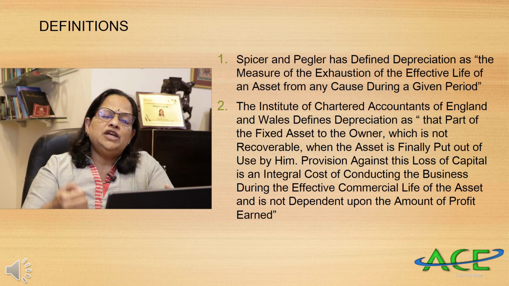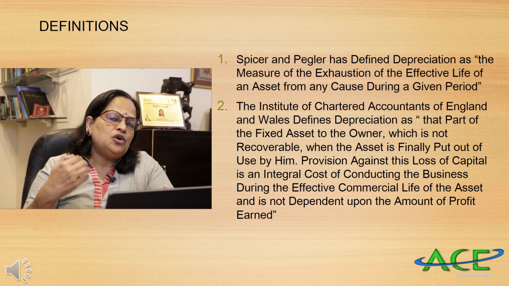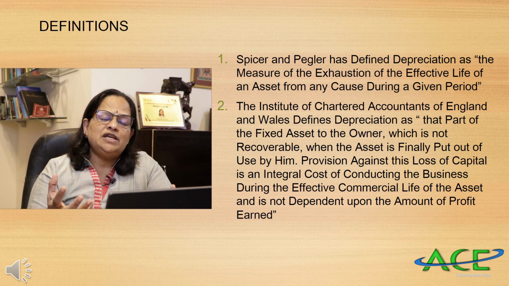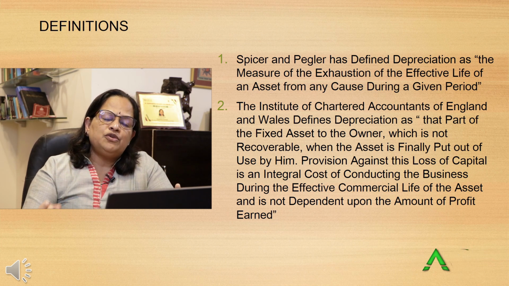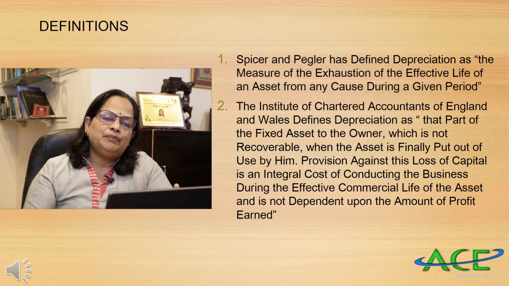Another definition is by the Institute of Chartered Accountants of England and Wales. You know that almost all the standard definitions we take from the Institute of Chartered Accountants of England and Wales. It defines depreciation as that part of the cost of a fixed asset to the owner which is not recoverable when the asset is finally put out of use by him.